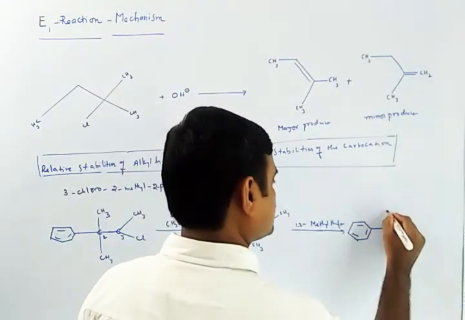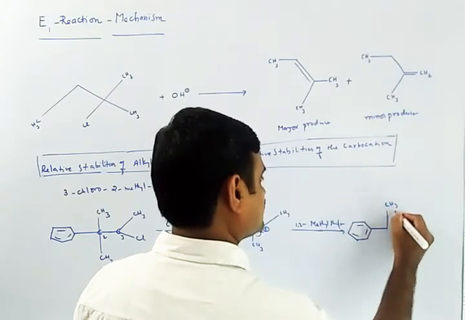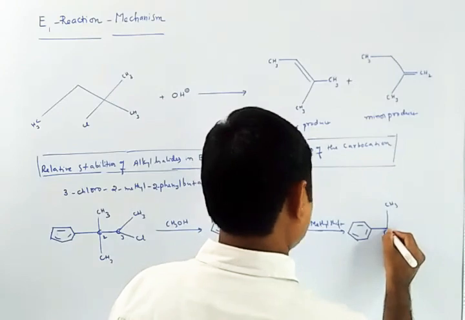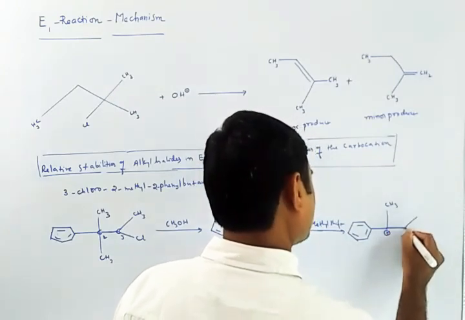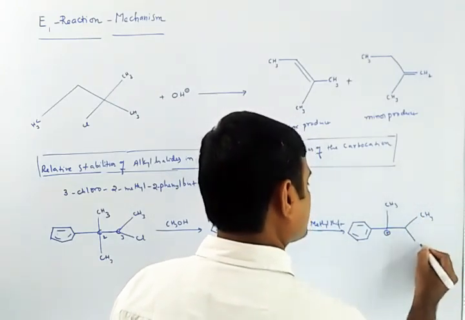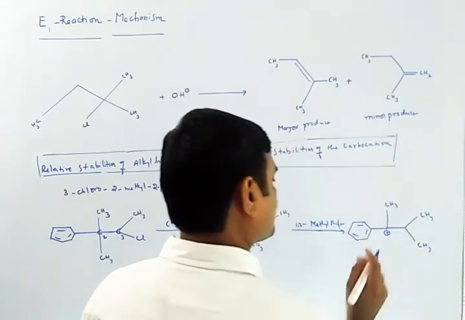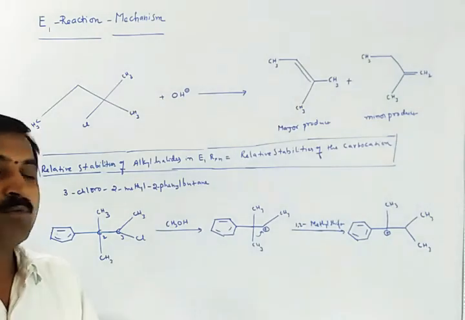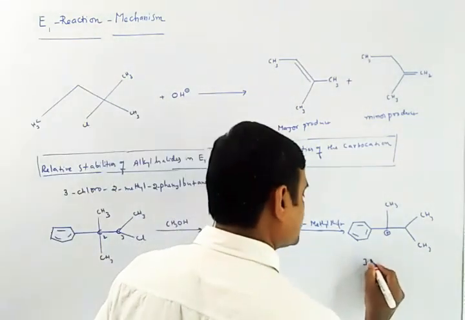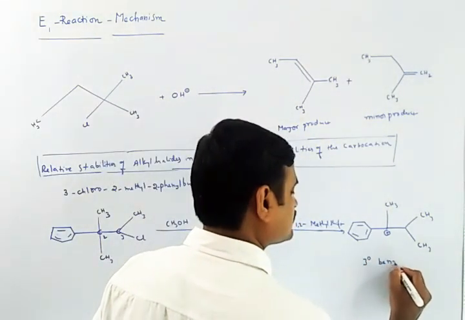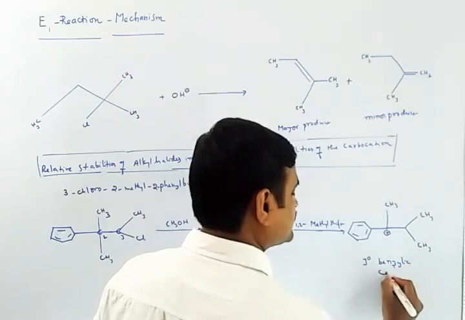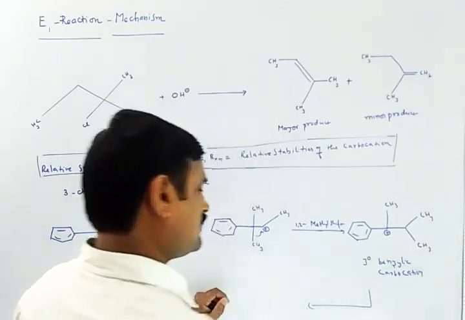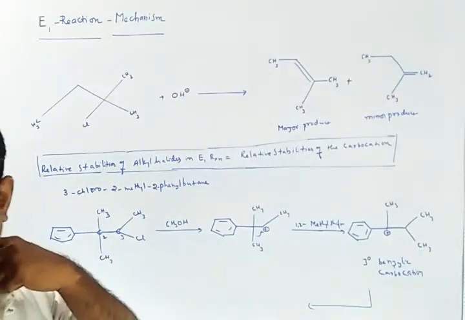Like this. This is CH3. Here I can write the positive charge and it will be continued. This is what we call a tertiary benzylic carbocation.